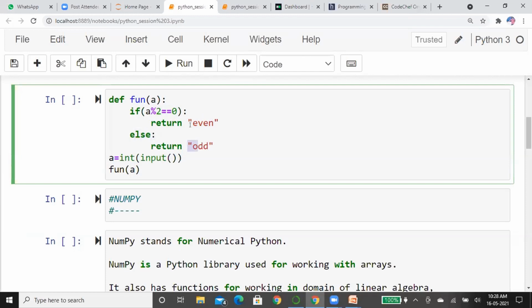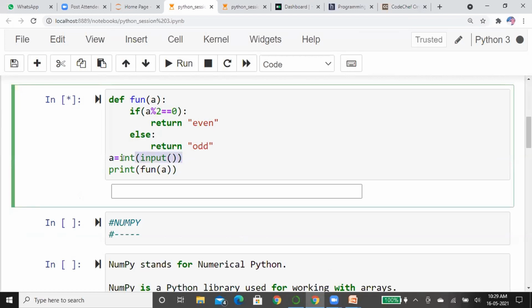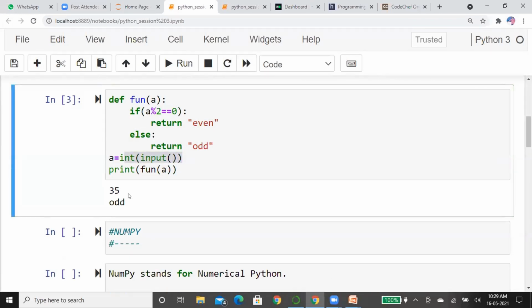Here we are not printing, just returning a value. So we are getting just a value and we are going to print that value. See here, now the program is asking to enter an input. So we are giving a number, 35. See here, 35 is an odd number.